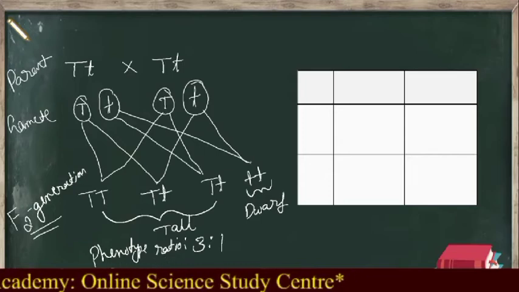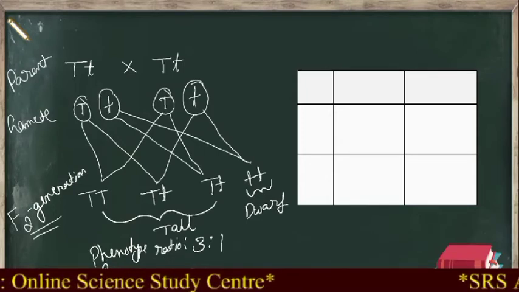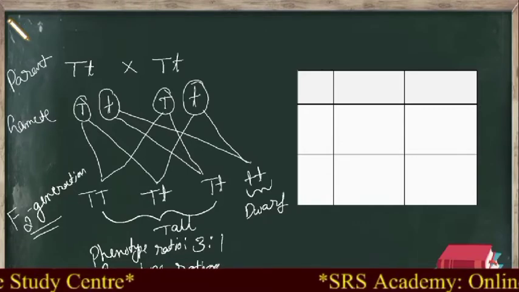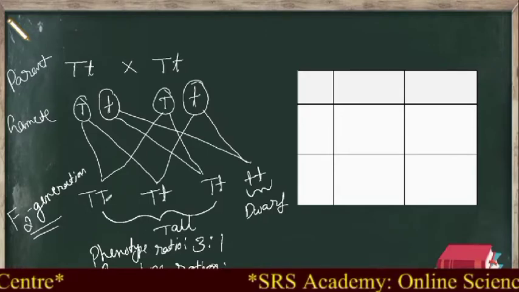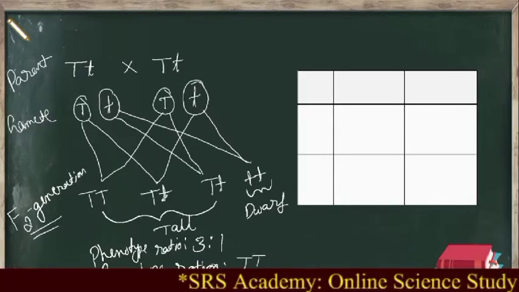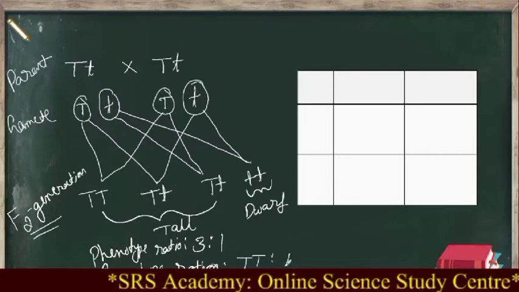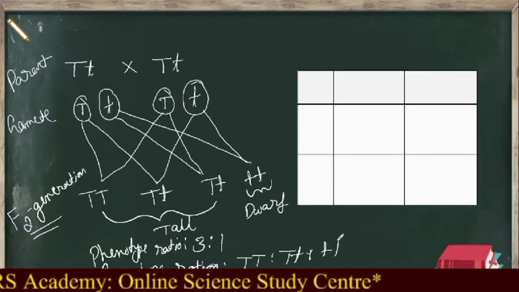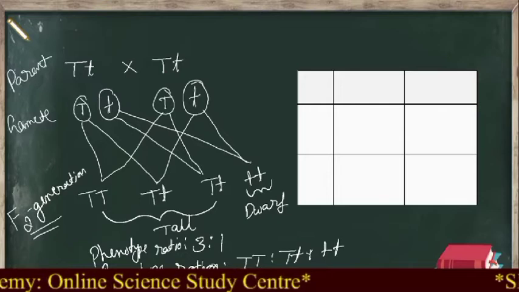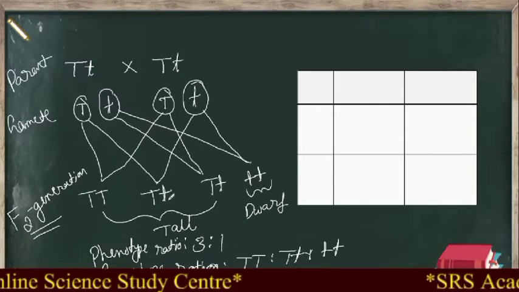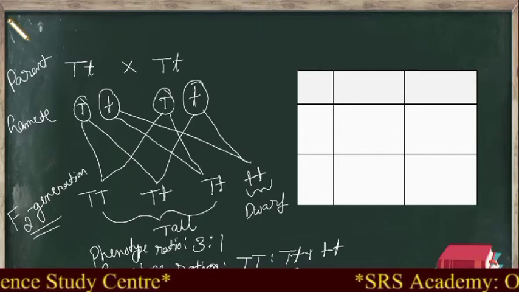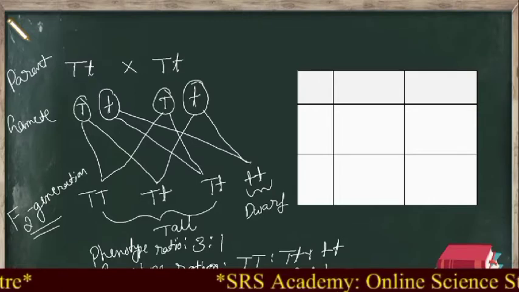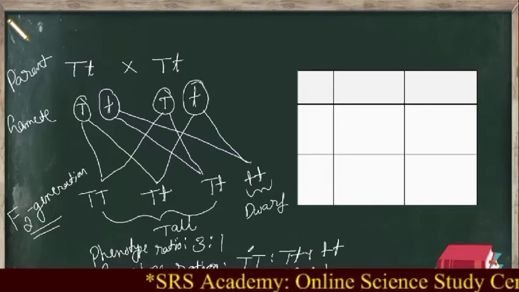Clear? Then we can write genotype also. What do you mean by genotype ratio? That means the factors, the nature of the factor. For example, how many capital T are here? Capital T both. Then capital T, small t, again repeated, then small t. Now capital T is 1, capital T small t, how many times are here? 2, and small t is only one time. So 1 is to 2 is to 1 is the genotype ratio for Mendel monohybrid cross.